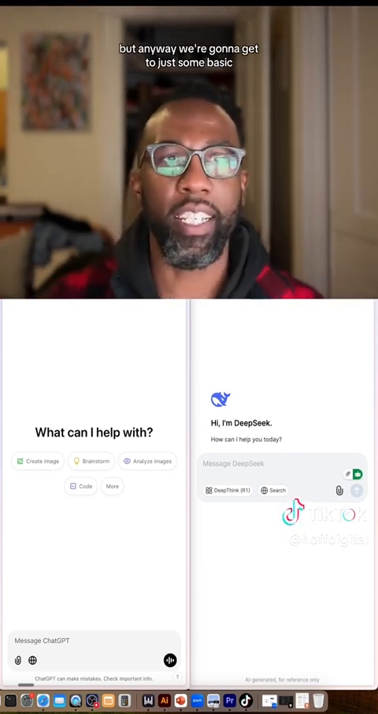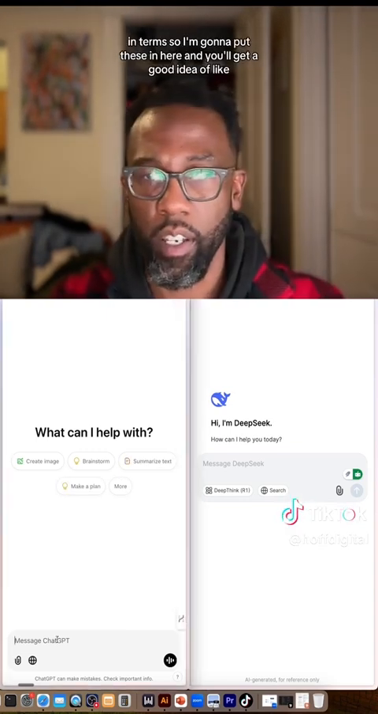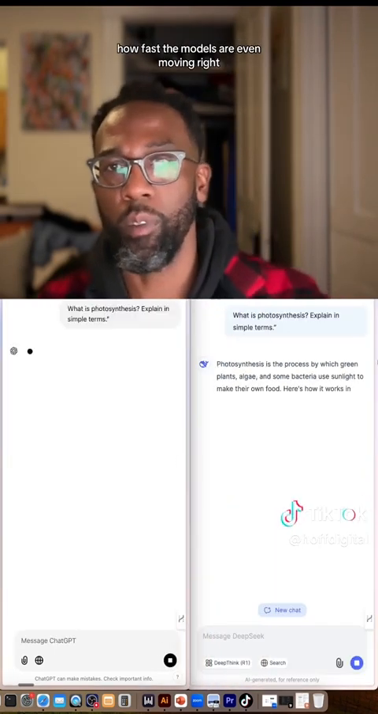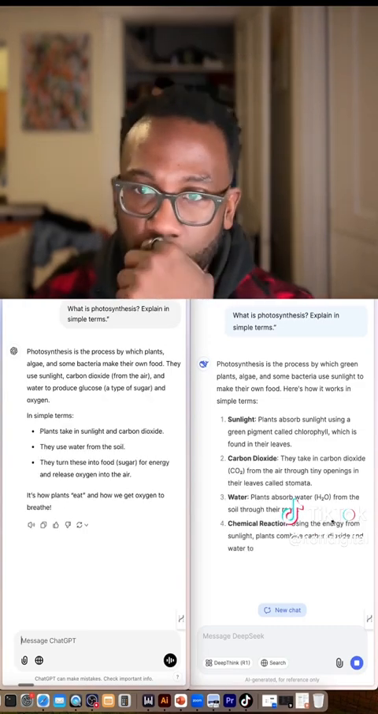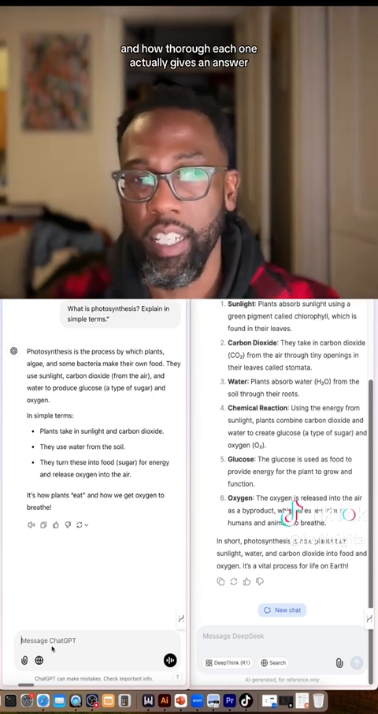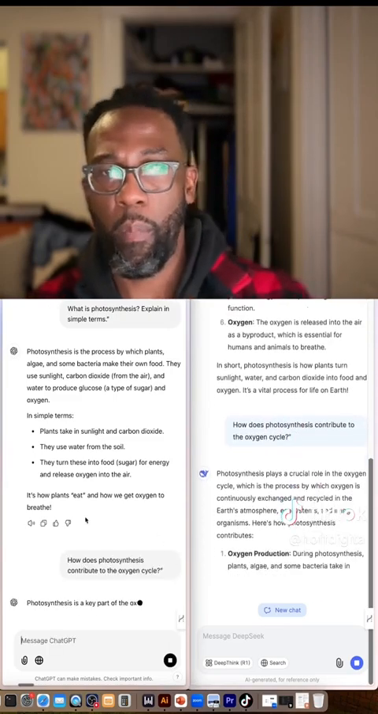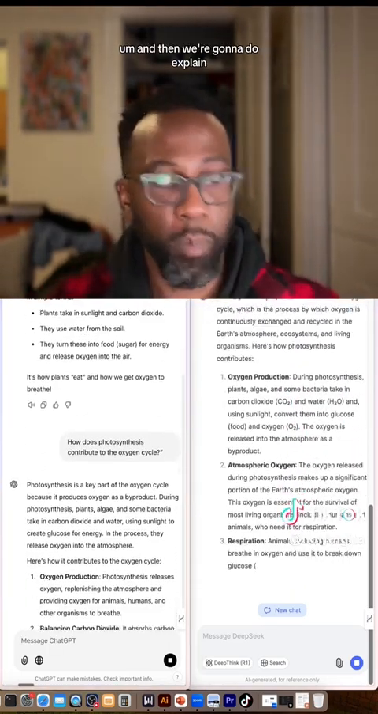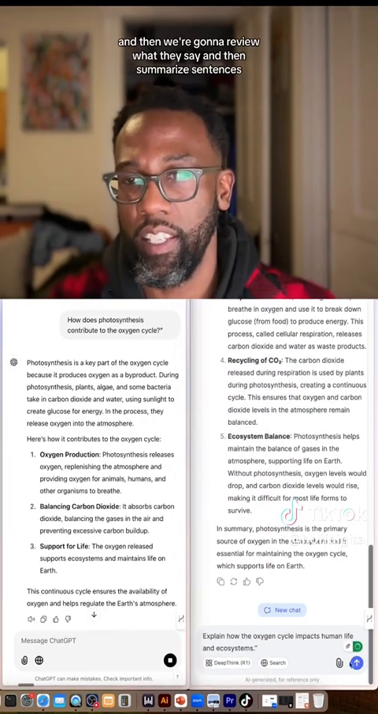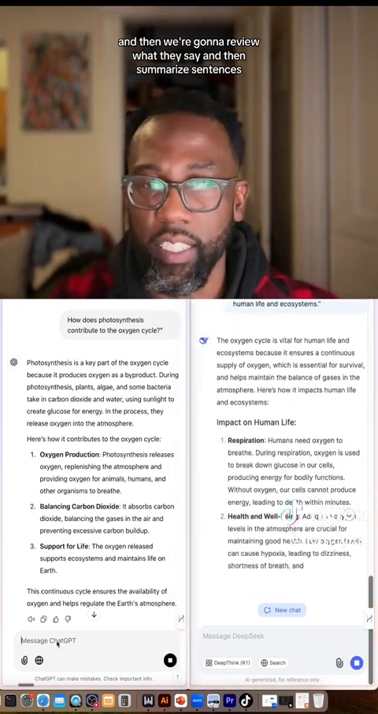But anyway, we're going to get to just some basic, simple prompting, right? We're going to say, what is photosynthesis in simple terms? So I'm going to put these in here and you'll get a good idea of how fast the models are even moving, right? And so you can see the speed in which an answer comes and how thorough each one actually is. This is our first basic context handling. And then we're going to review what they say, and then summarize in sentences.